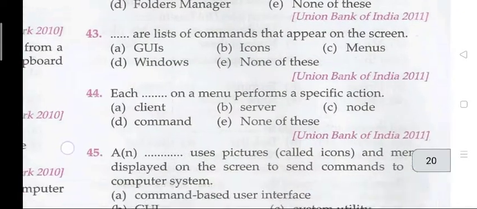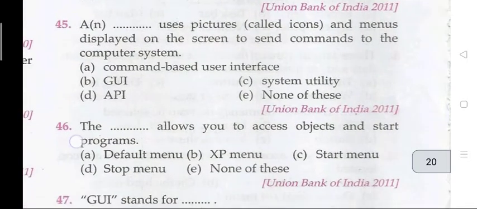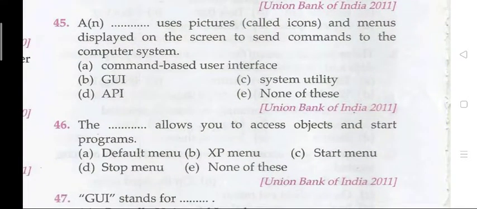Question 44. Each dash on a menu performs a specific action. The right answer is D, that is your command. Question 45. A dash uses pictures called icons and menus display on the screen to send commands to the computer system. The right answer is 45, that is your A, command based interface.